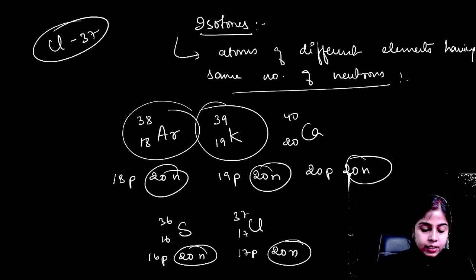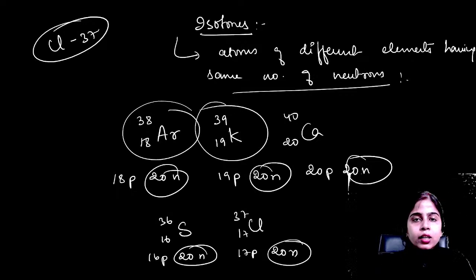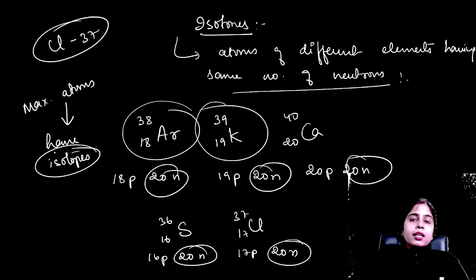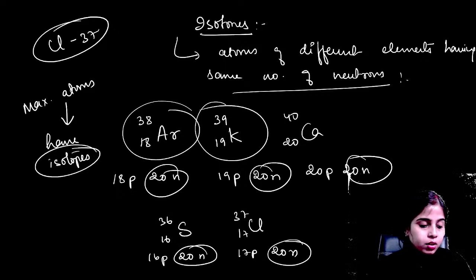So I hope everyone is liking this. So every atom will not have isotope, but maximum atoms have isotope. Okay, so in alkali metals, like cesium is having isotope.